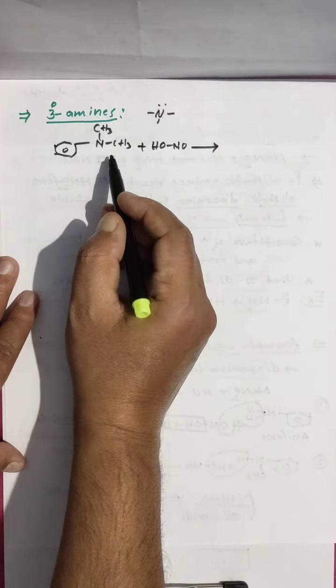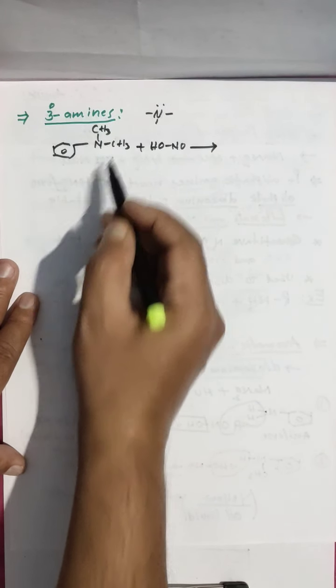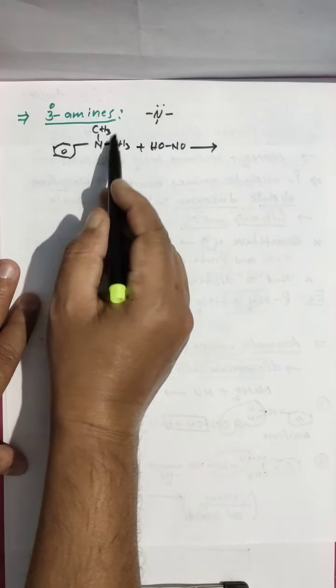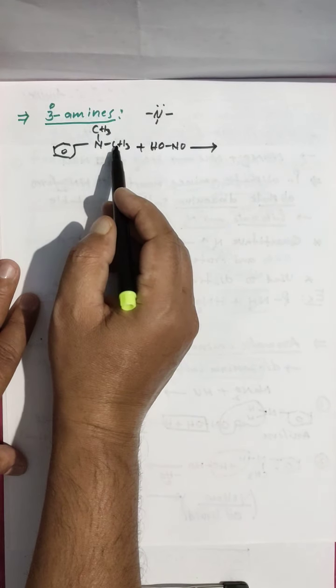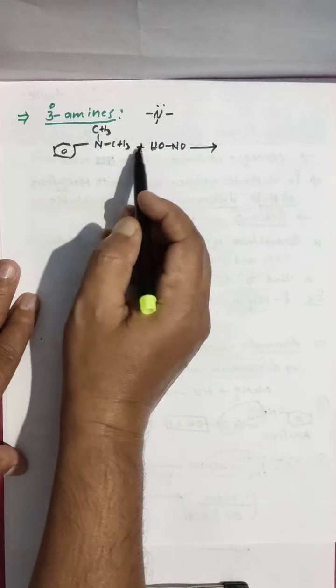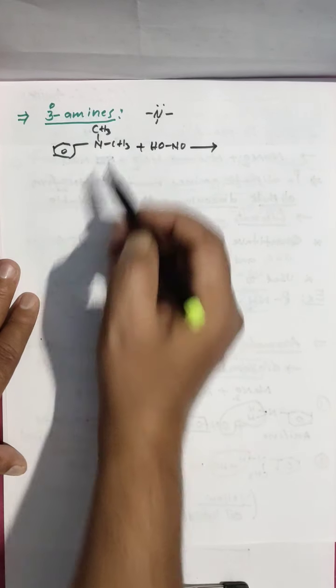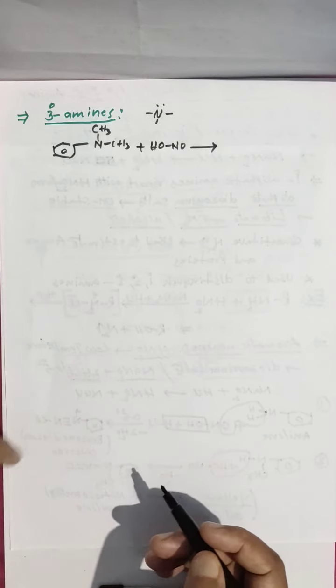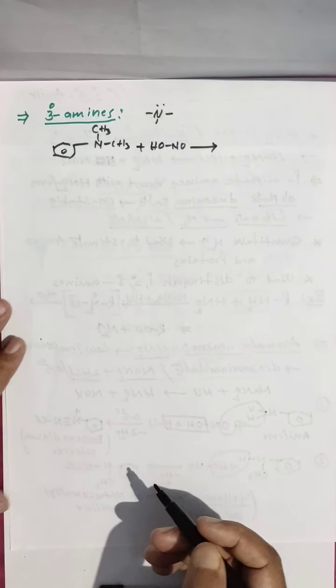But here a small concept is included. Nitrogen is bonded with 2 electron donating groups. That's why, when we are removing water, the reaction does not take place here. Actually there is no chance to remove the water molecule.